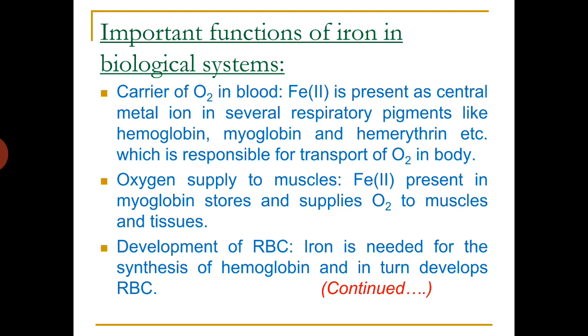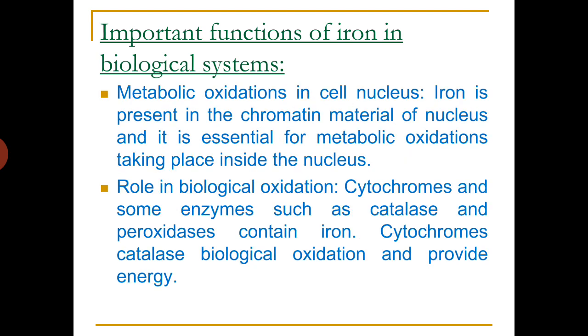Another function of iron is oxygen supply to muscles, that is from respiratory organs, maybe lungs, to tissues and muscles. So iron 2+ is present in myoglobin, and it stores and supplies oxygen to muscles and tissues. It is also responsible for the development of RBC, that is red blood corpuscles. Iron is needed for the synthesis of hemoglobin and in turn develops RBC.